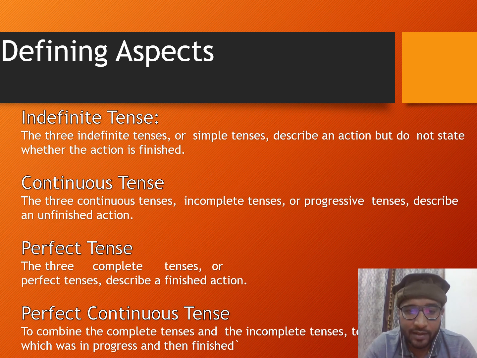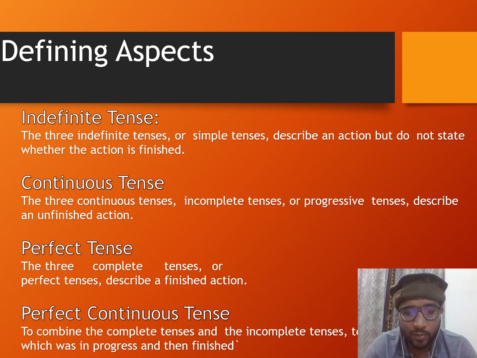The three indefinite tenses or simple tenses describe an action but do not state whether the action is finished or not finished. So the word indefinite itself says that something is not sure. Now the three continuous tenses, present continuous, past continuous, and future continuous, are also known as incomplete tenses or progressive tenses.